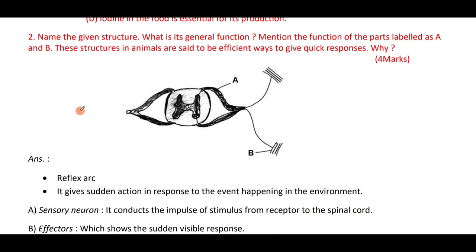Name the given structure. What is its general function? Mention the functions of the labels A and B. This structure in animals is said to be an efficient way to give quick responses. Why? It is the reflex arc. The pathway involved in the reflex action is called the reflex arc. It gives sudden action in response to events happening in the environment. The sudden action is caused by the spinal cord, in case of anything which is happening in the environment.